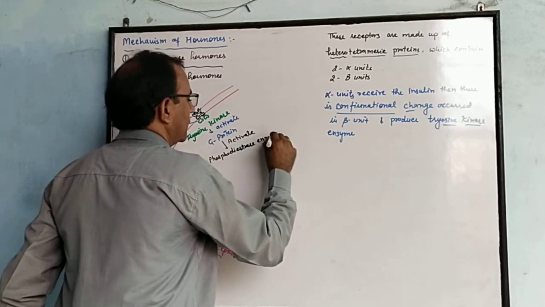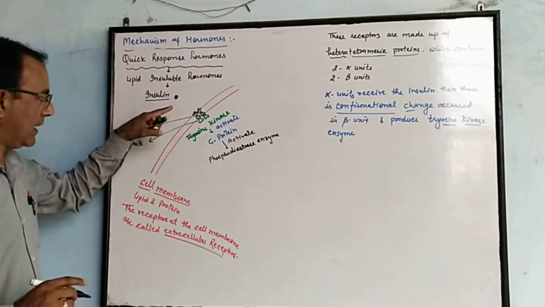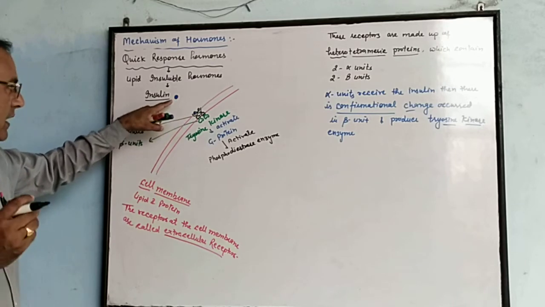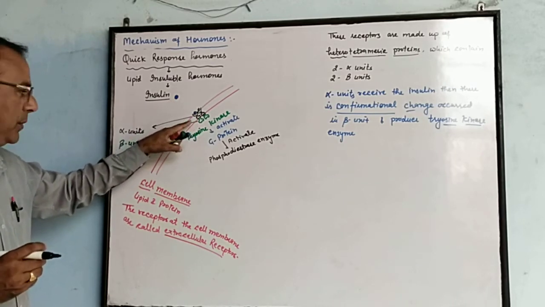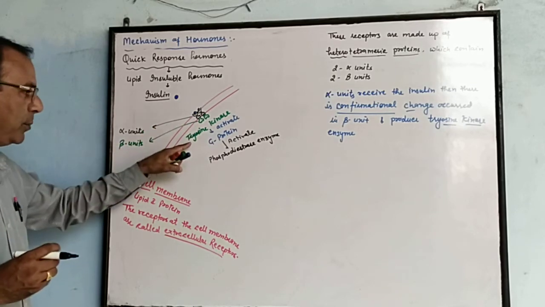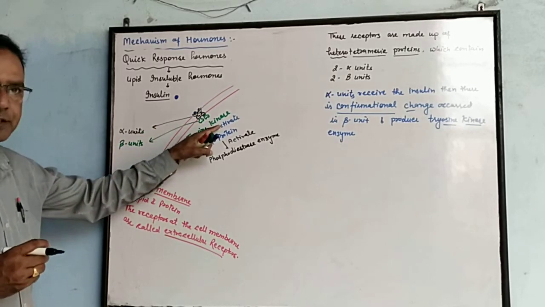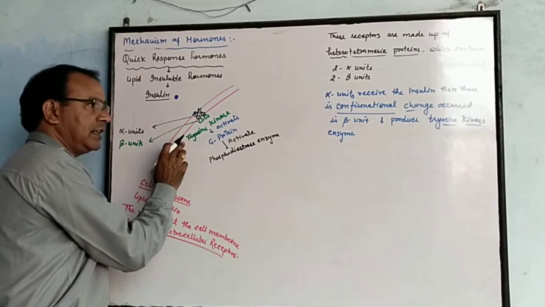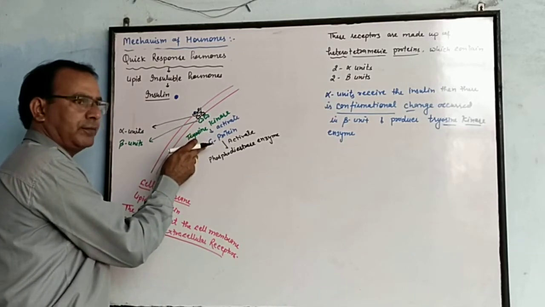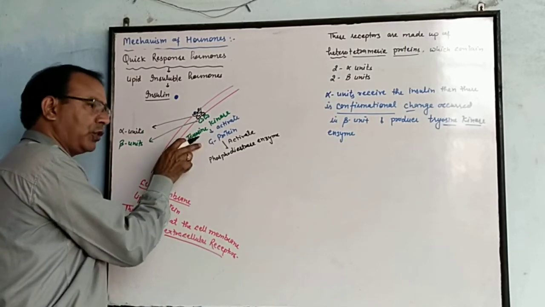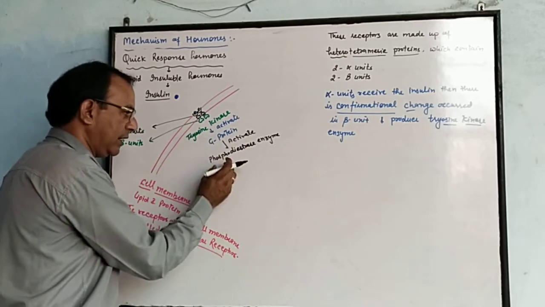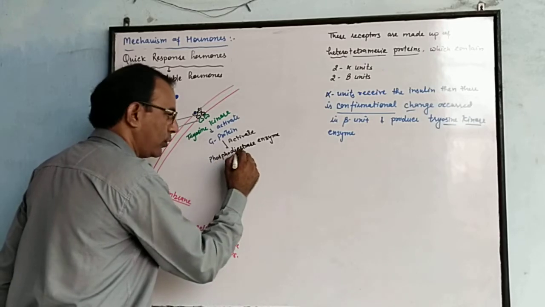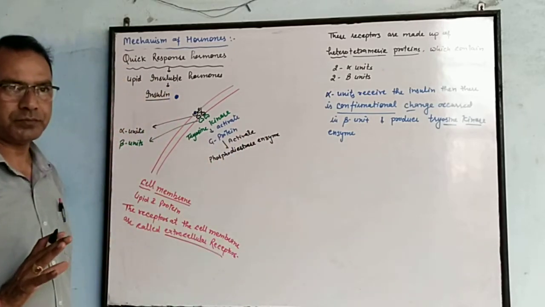Again listen: as the alpha unit receives the insulin, there is a conformational change in the beta unit and it produces tyrosine kinase. This tyrosine kinase activates the G protein. Then this G protein activates another enzyme called phosphodiesterase enzyme.